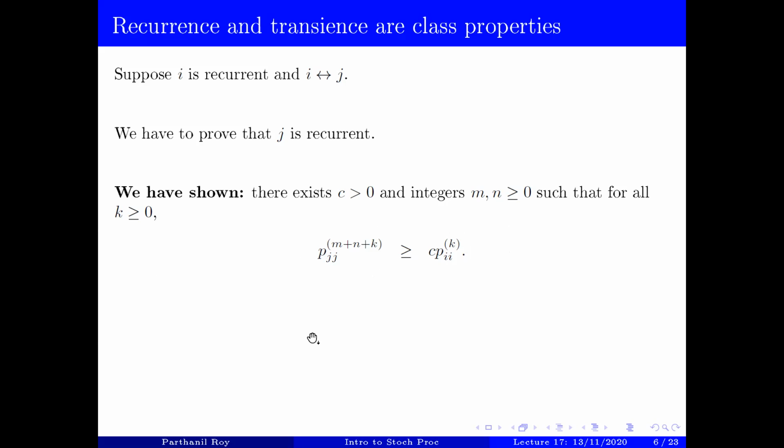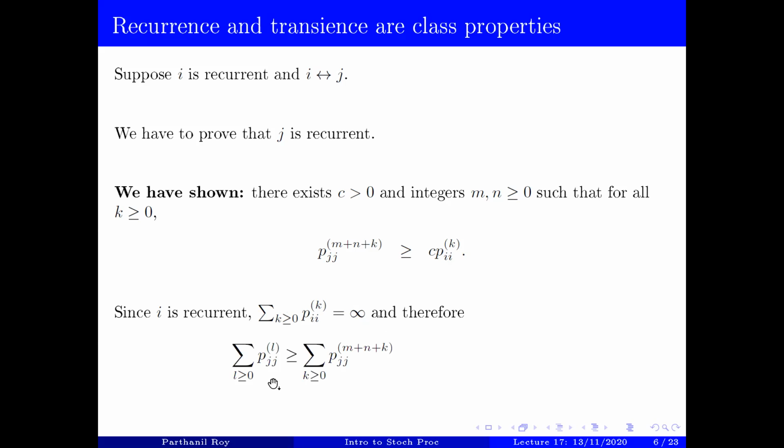Now, how does that help? Note that if i is recurrent, then this sum is infinite. We can use that and this bound to show that the same sum for j is infinite, and that will show that j is recurrent.